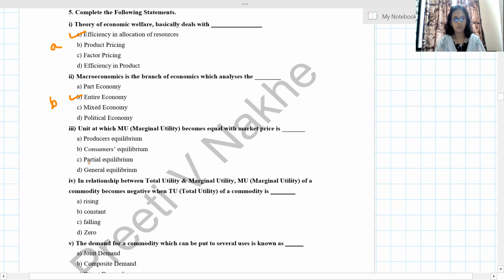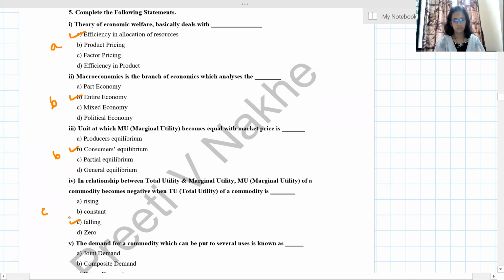Then the unit at which MU becomes equal with market price, we call it consumer equilibrium. Then in the relationship between TU and MU of a commodity, MU becomes negative when TU of a commodity falls. So falling.